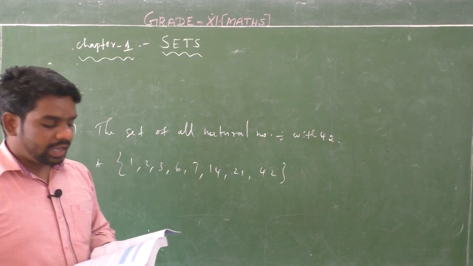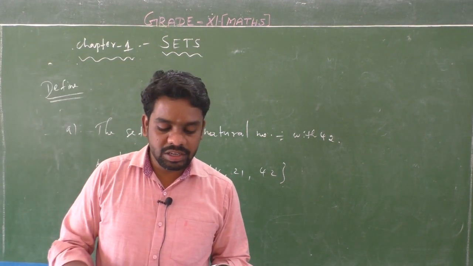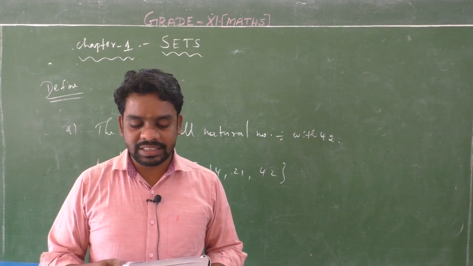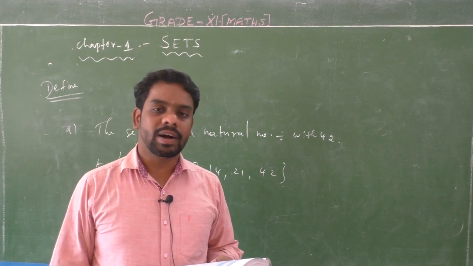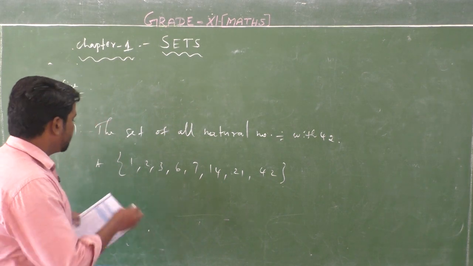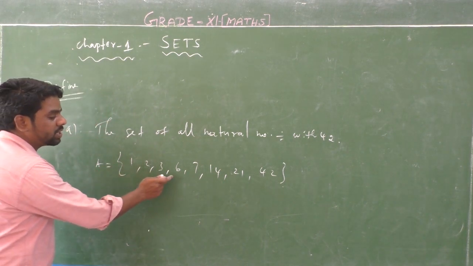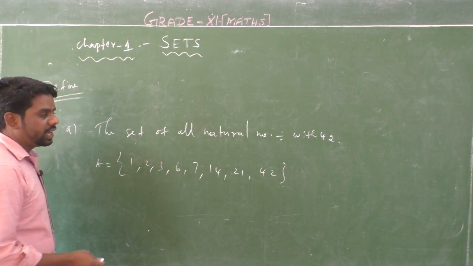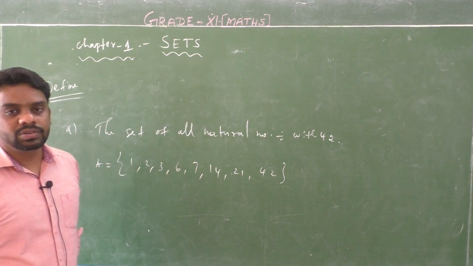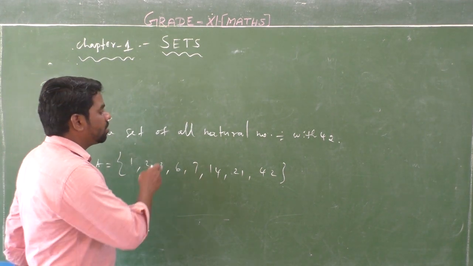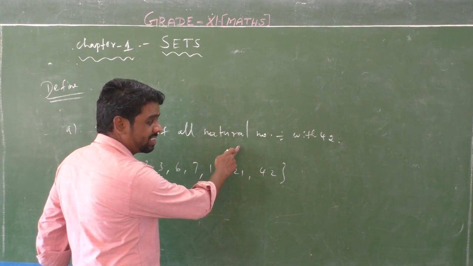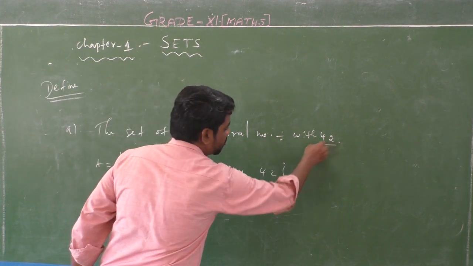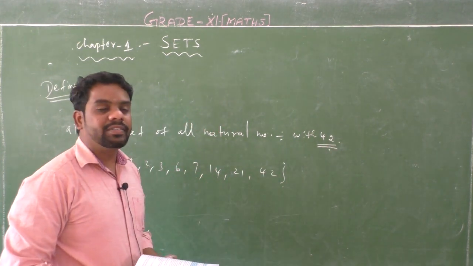Listen, here note, in roster form the order in which the elements are listed is immaterial. That means the set A equal to 1 2 3 6 7 14 21 42 is the set of all natural numbers which divide 42.